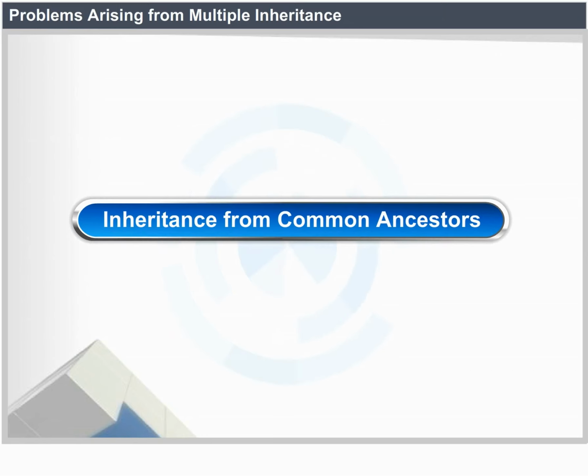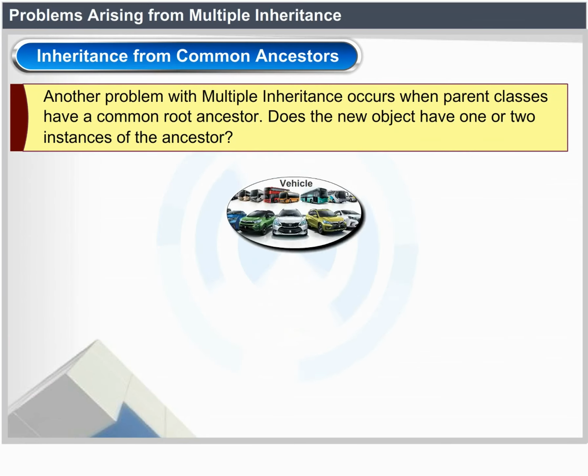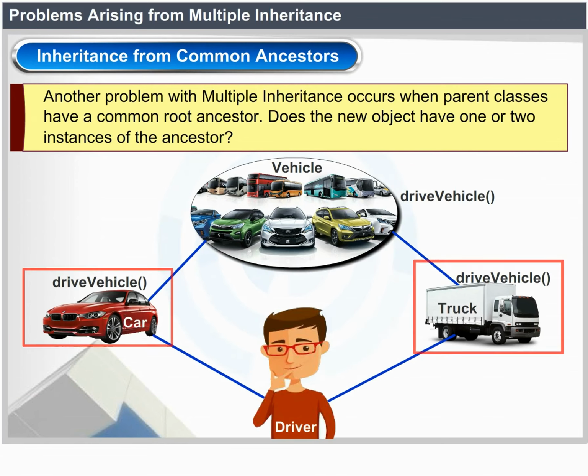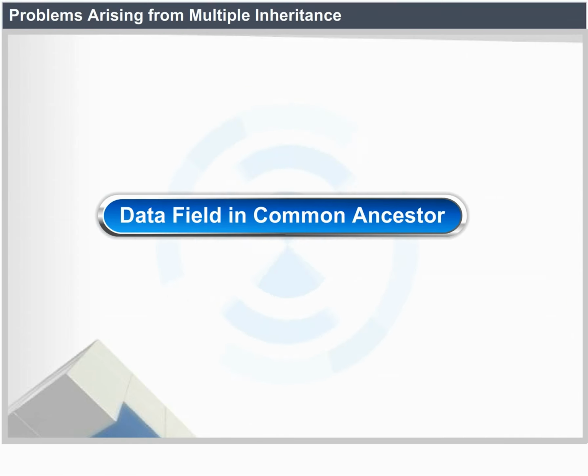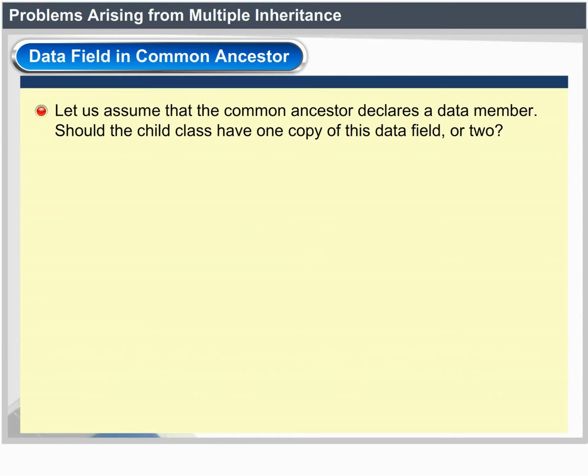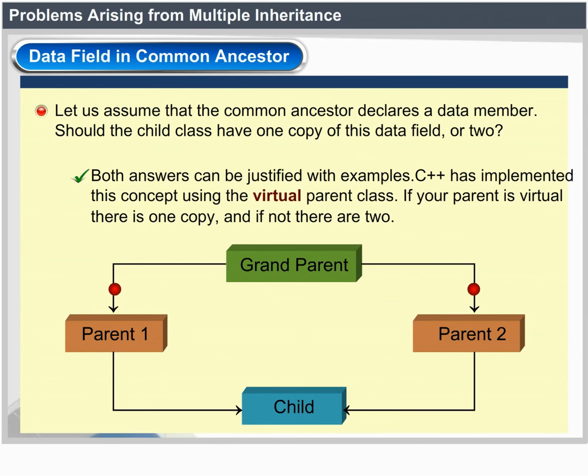Inheritance from common ancestors. Another problem with multiple inheritance occurs when parent classes have a common root ancestor. Does the new object have one or two instances of the ancestor? Data field in common ancestor: let us assume that the common ancestor declares a data member. Should the child class have one copy of this data field or two? Both answers can be justified with examples. C++ has implemented this concept using the virtual parent class. If a parent is virtual, there is one copy, and if not, there are two.